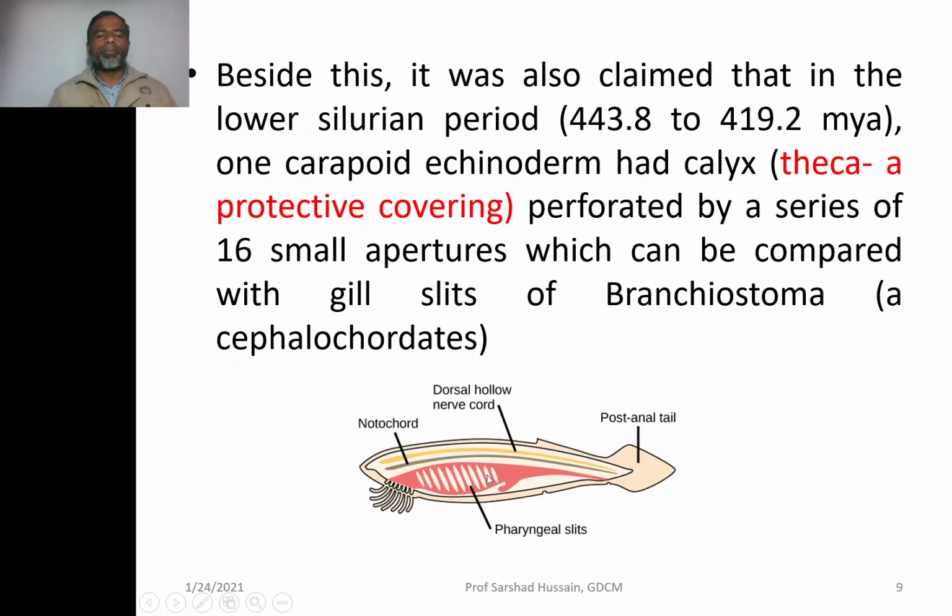The presence of gill slits is an important characteristic feature of the chordate. So again, there is a point indicating towards the ancestry of the carpoid or the primitive echinoderms as an ancestor of the modern chordates.